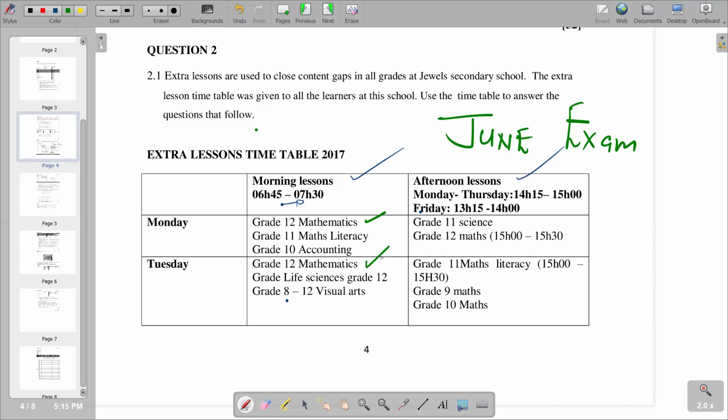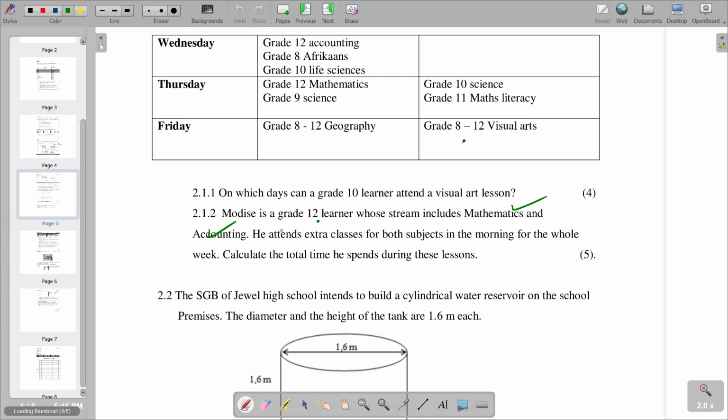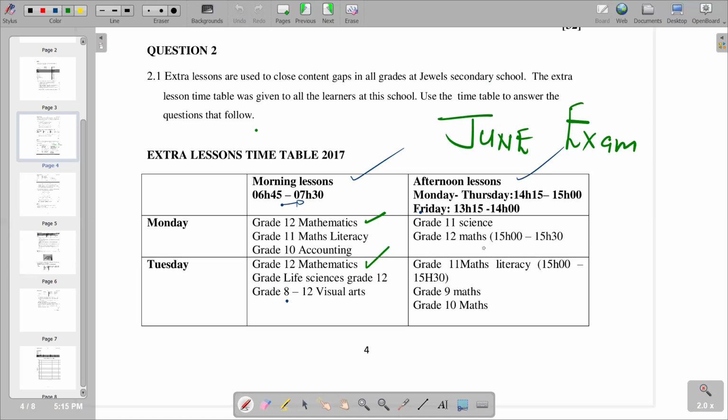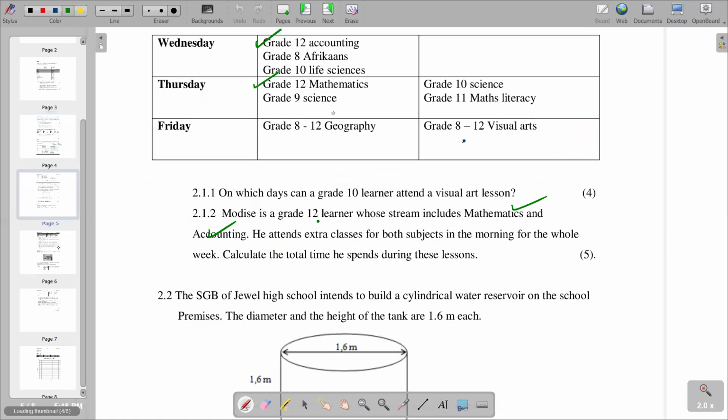Then Wednesday, we've got accounting, and mathematics on Thursday. Okay, this one is maths literacy, it's not mathematics. So we've got 1, 2, 3, 4. We have 4 times.